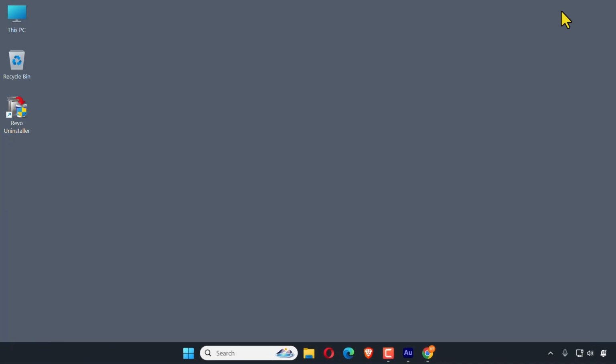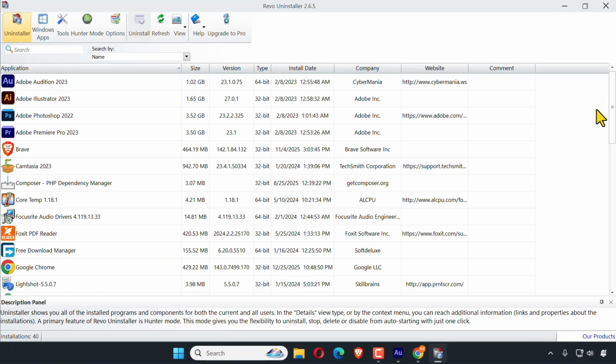Now let's open Revo Uninstaller. Just click on it. Here goes the Revo Uninstaller interface. We can uninstall any program completely using this software. Say for example, I want to uninstall Google Chrome.